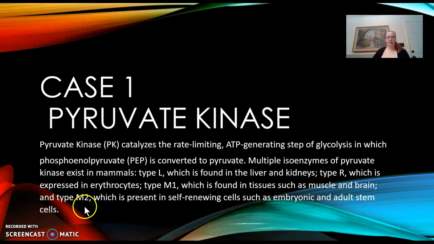So first of all, I'm going to look at case number 1. Pyruvate kinase catalyzes the rate-limiting ATP-generating step of glycolysis, in which phosphoenolpyruvate is converted to pyruvate. Multiple isoenzymes of pyruvate kinase exist in mammals. Type L, which is found in the liver and kidneys. Type R, which is expressed in erythrocytes. Type N1, which is found in tissues such as muscle and brain. And type M2, which is present in self-renewing cells such as embryonic and adult stem cells.